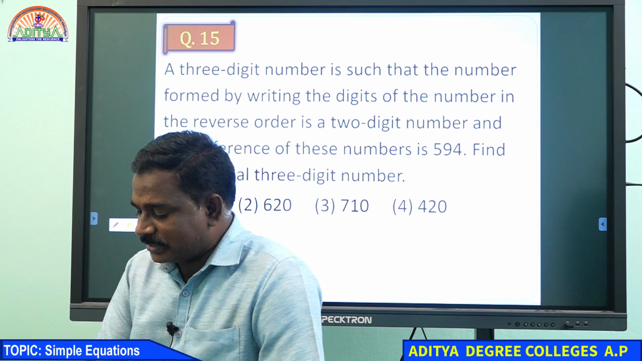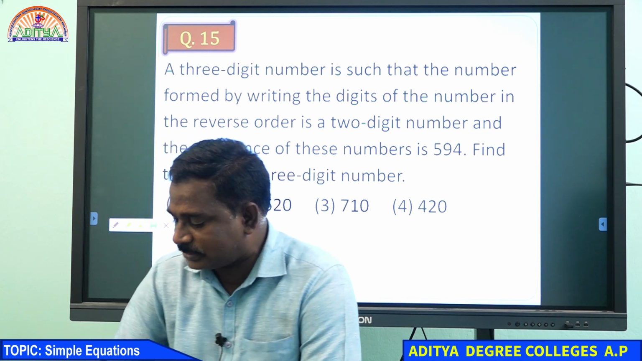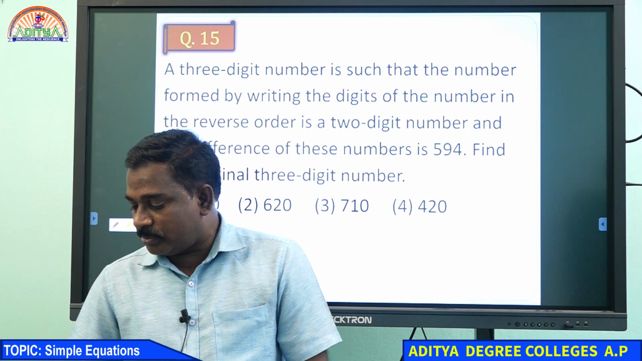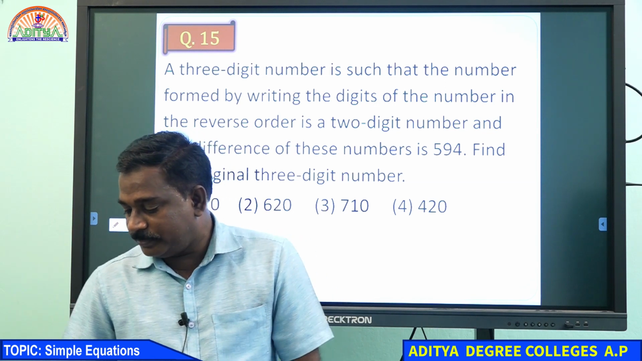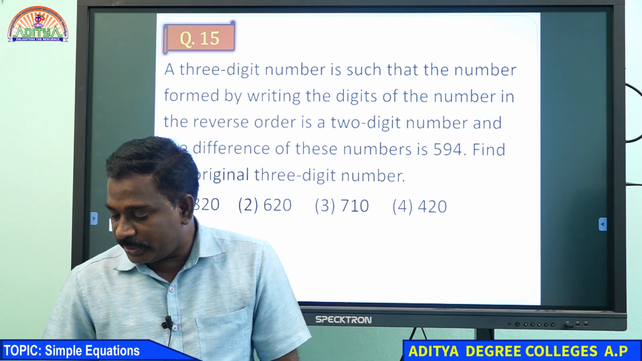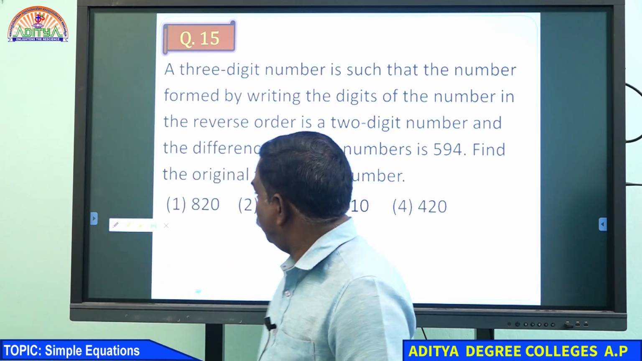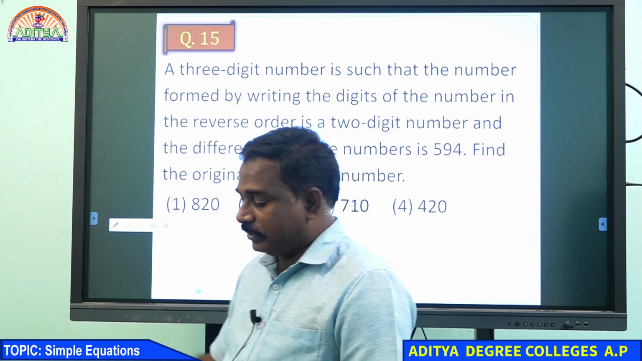Can I get 620? Many of you have written 620. Very good. Geeta, Ravan, Ratnam, and Deepthi have written 620. Somebody has written 420. Sweta Sai, 420 is also there.